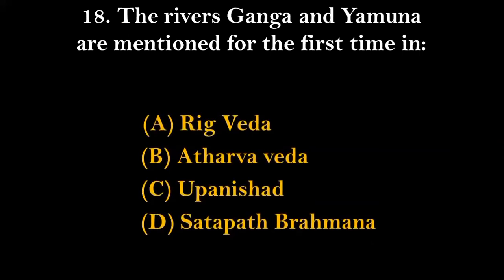Number 18. The rivers Ganga and Yamuna are mentioned for the first time in which of the following books? Rigveda, Atharvaveda, Upanishads, and Shatapatha Brahmana. So the most popular and common rivers Ganga and Yamuna are mentioned for the first time in option number A, that is Rig Veda.